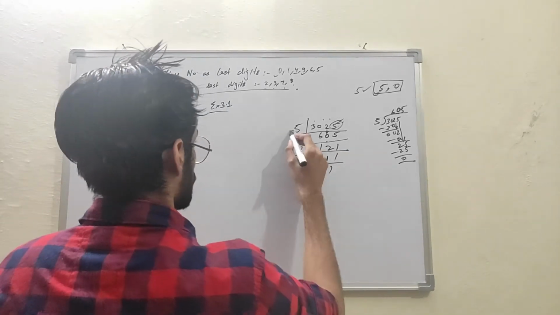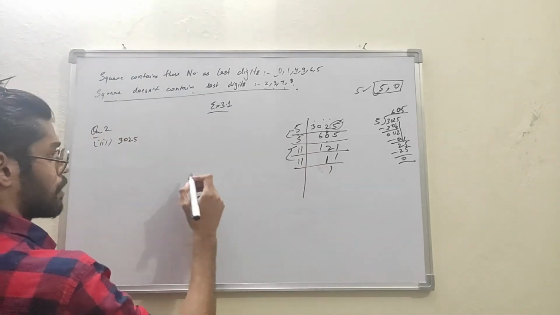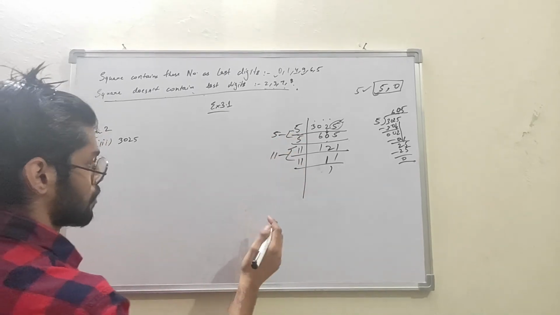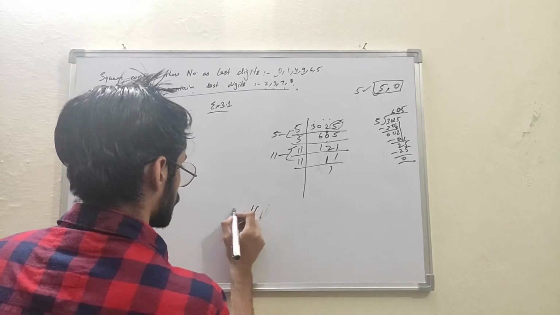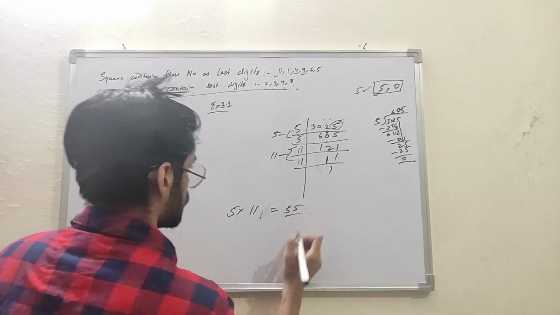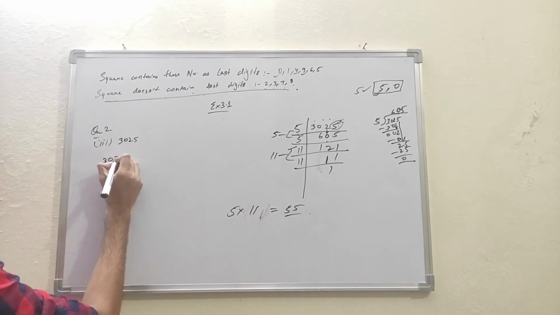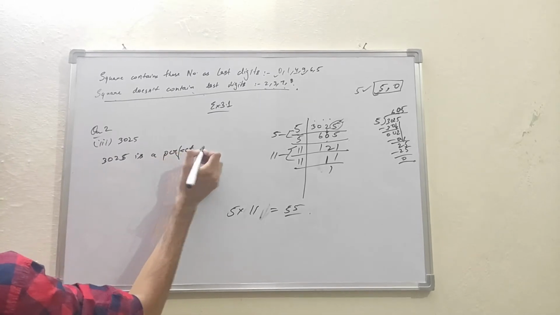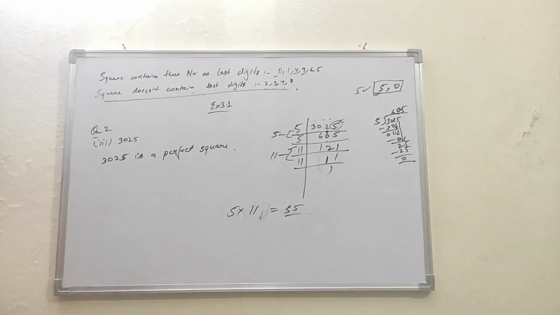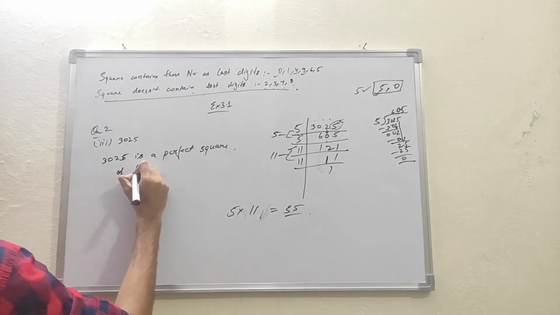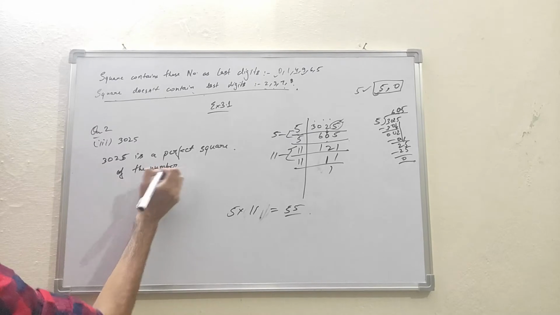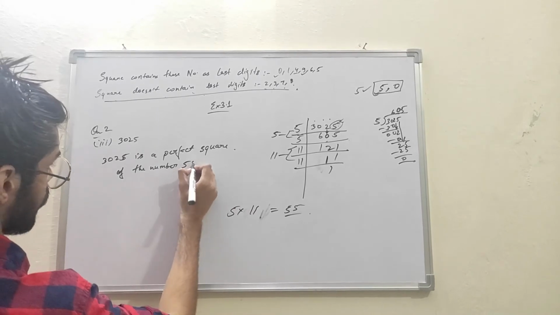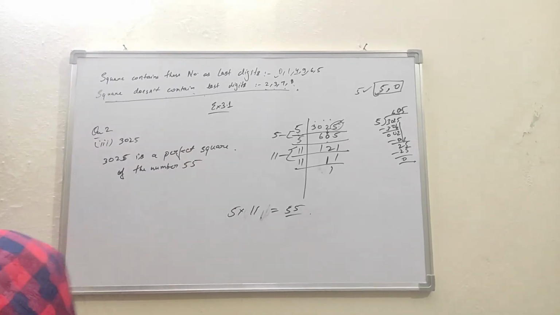Okay, pair this up and multiply it up. 5 into 11 will be 55. So 3025 is a perfect square of the number 55. Okay, so let's quickly move to the fourth part.